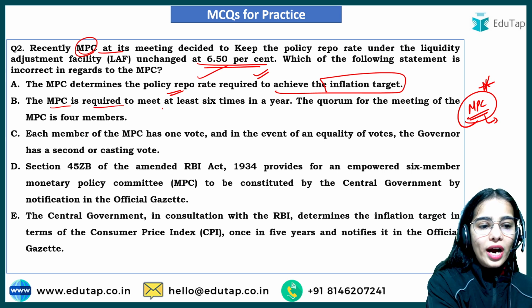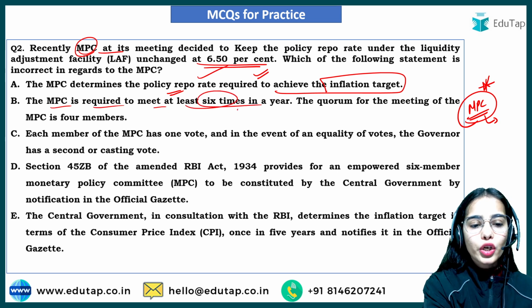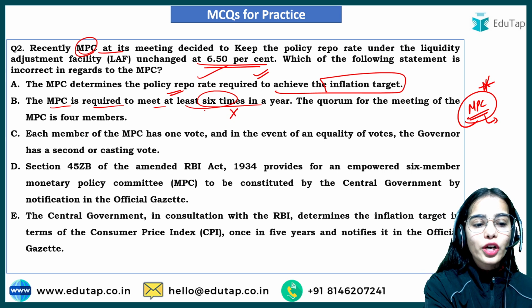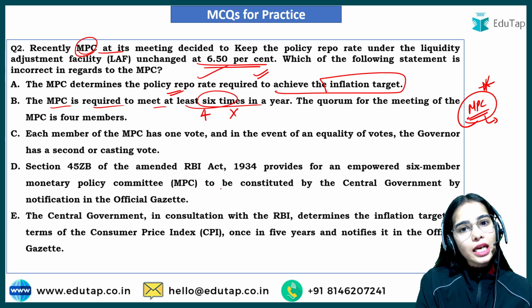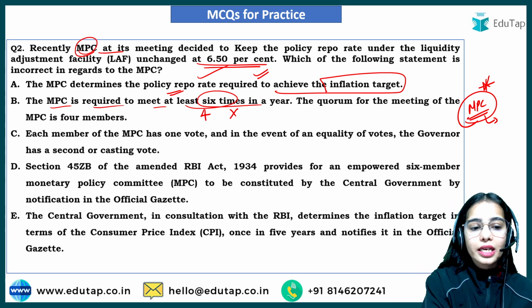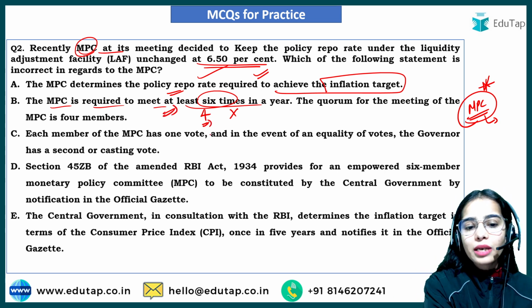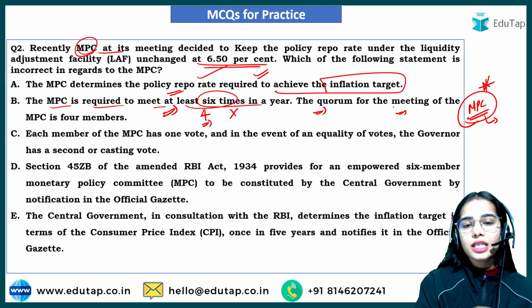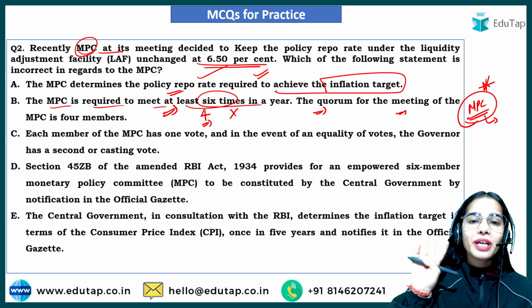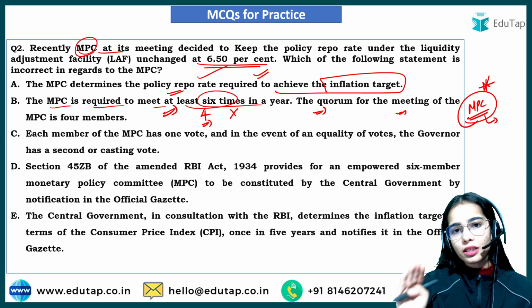The MPC is required to meet at least 6 times in a year. No, this is incorrect. The MPC is required to meet at least 4 times in a year, but it actually meets 6 times in a year. As per the norms, it should meet at least 4 times in a year. And the quorum for the meeting of the MPC is 4 members. That means there should be at least 4 members present in the meeting.